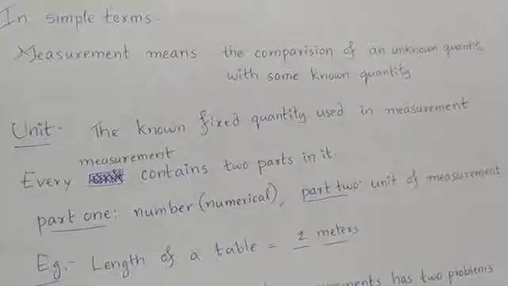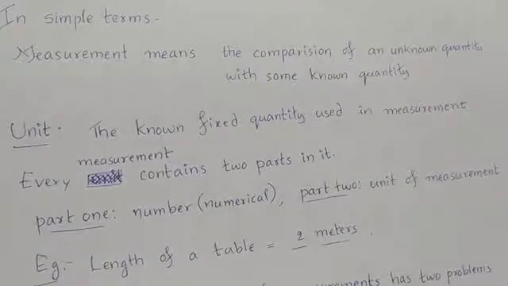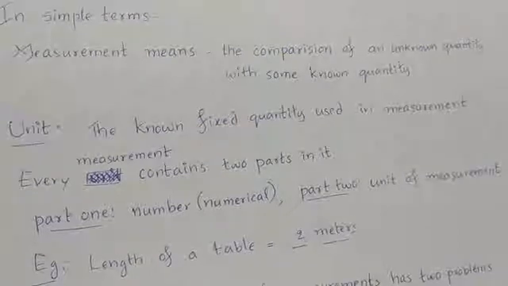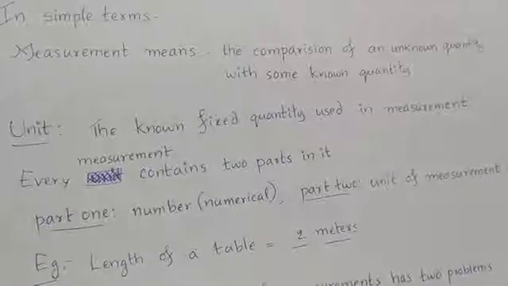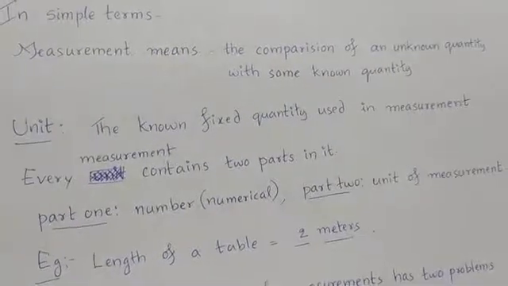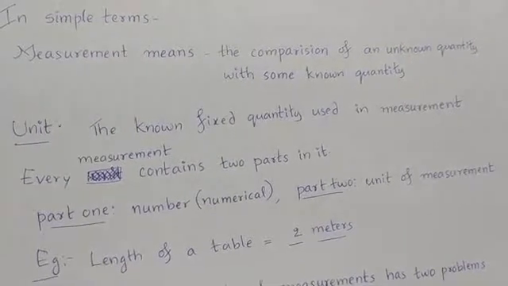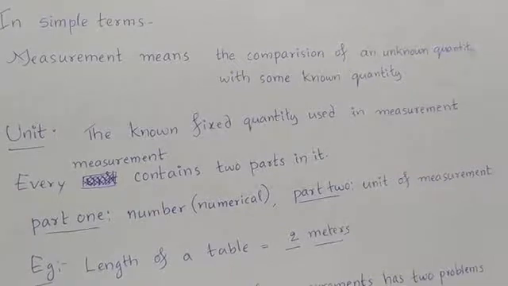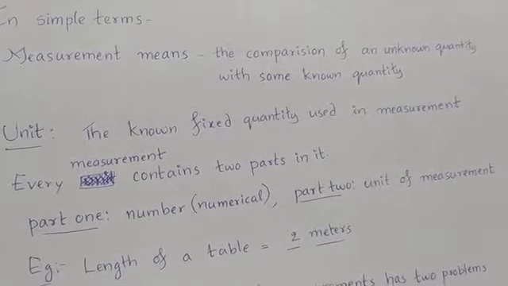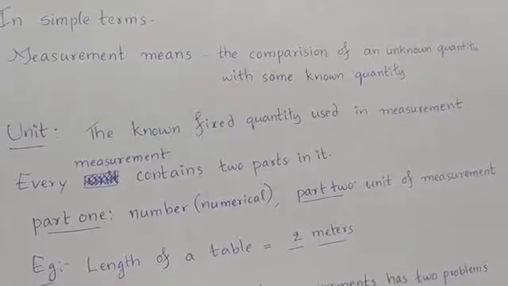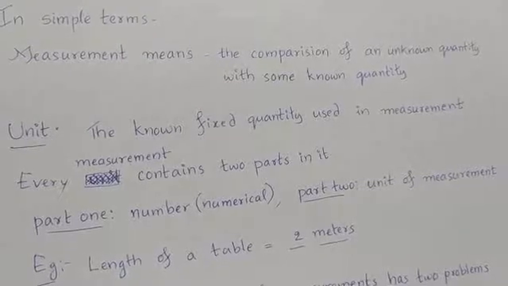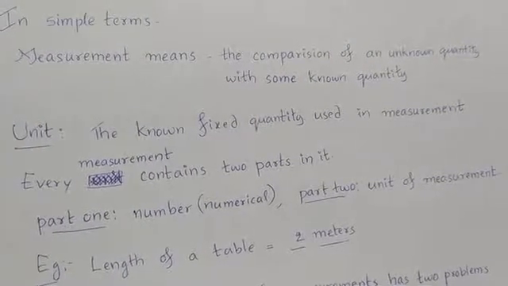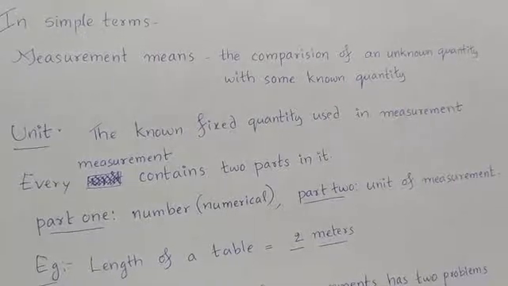Unit means the known fixed quantity used in the process of measurement. So every measurement contains two parts: part 1, the numerical value, and part 2, the unit of measurement. For example, length of a table, 2 meters. Here 2 is the numerical value and meter is the unit of measurement.